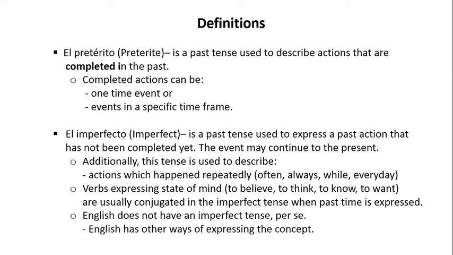Additionally, this tense is used to describe actions which happen repeatedly. For example, often, always, while, every day. In addition to that, verbs expressing state of mind, such as to believe, to think, to know, to want, are usually conjugated in the imperfect tense when past tense is expressed. English does not have an imperfect tense per se. English has other ways of expressing the concept.